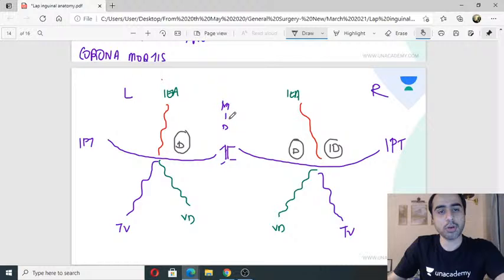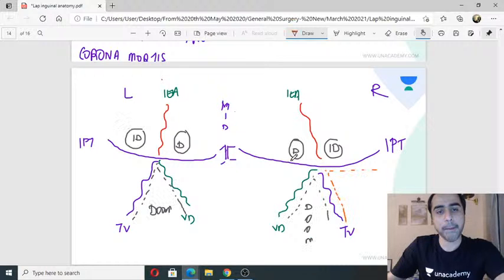Lateral to it on both sides, lateral to it, this triangle over here is going to be the triangle of pain. This is going to be the triangle of pain. That's all we need to know. Femoral hernia will come over here. Femoral hernia. These are your 3 hernias. This is how you will tackle it.